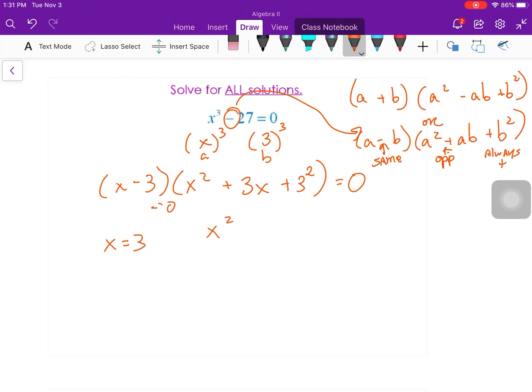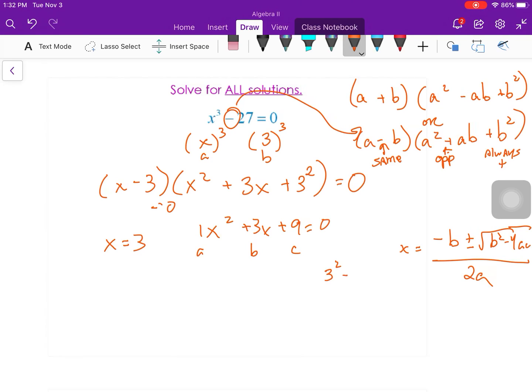There, that's the answer I would have got for the cube root. But on x squared plus 3x plus 9, I try to factor it, but I'm going to tell you it's not even factorable. So we're going to jump to the quadratic formula. Yep, so A is 1, B is 3, C is 9. I'll do my discriminant, so 3 squared minus 4 times 1 times 9.